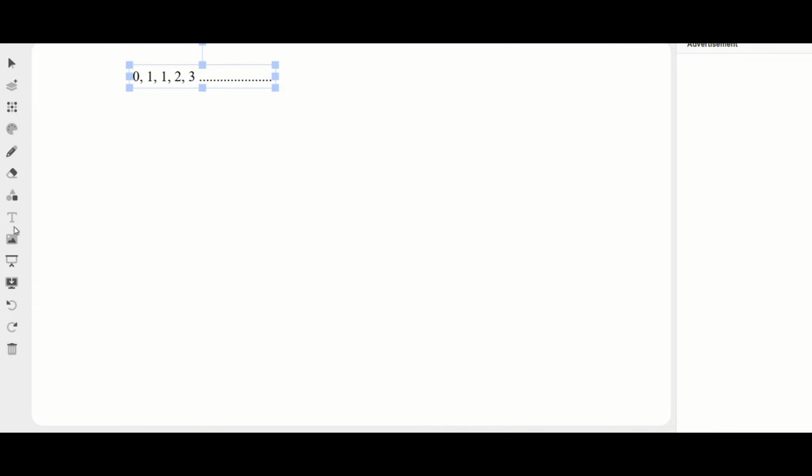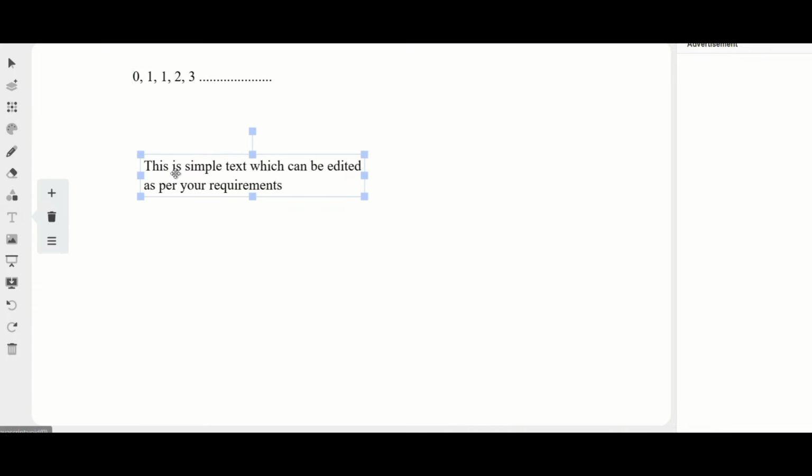Let me do the program. I am assuming I have an input n of 10. I want to print the Fibonacci series up to a length of 10.